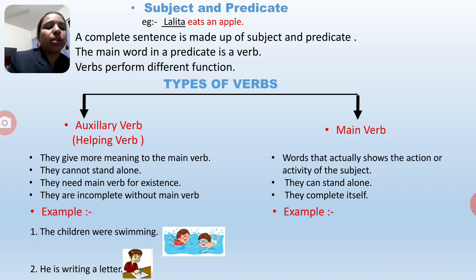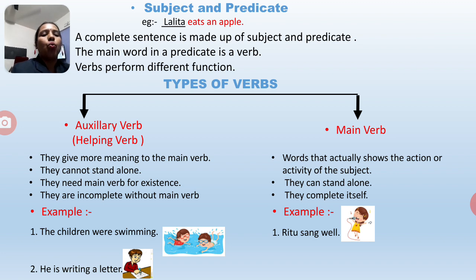See the example: Ritu sang well. In this sentence, Ritu is singing well. Did I use any auxiliary verb here? No. In this sentence, I used the main verb sang. Without an auxiliary verb, this sentence completes itself, that is the main verb. So Ritu is the subject, sang is the main verb, and well is the object. In this sentence, sang is the main verb. There is no auxiliary verb. Without an auxiliary verb, the sentence makes itself complete.